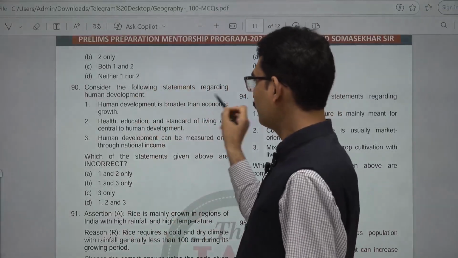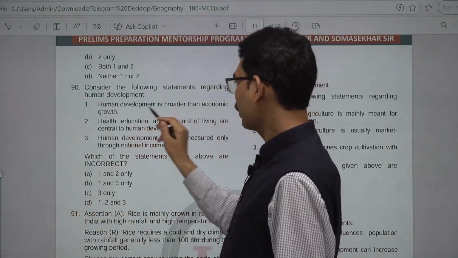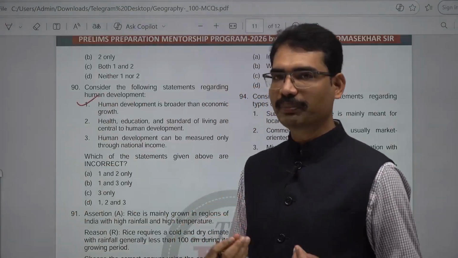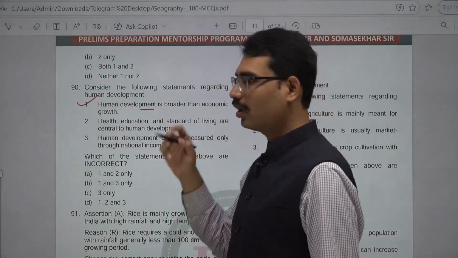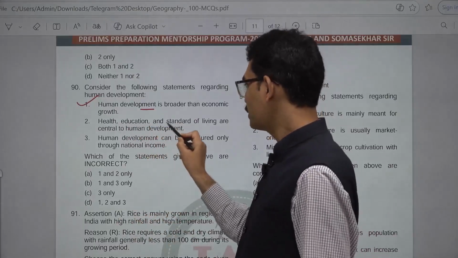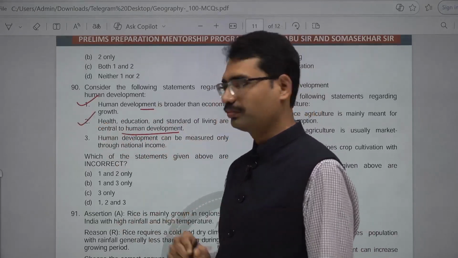Consider the following statements regarding human development. Human development is broader than economic growth. Correct. Economic growth is measured only in GDP, but when it comes to development, it is about how this GDP is distributed to the people. Health, education, and standard of living are central to human development. That is also correct.